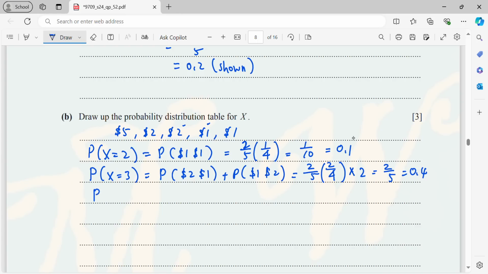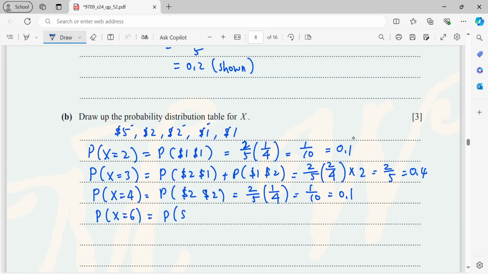Now, I will be getting $4 as the total. So it must be $2 plus $2. So it will be 2 over 5 times 1 over 4. Then this is going to be 1 over 10, which is 0.1. After that, 5 plus 1, that is $6.